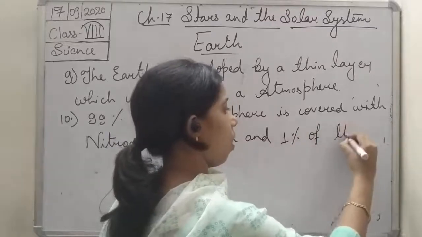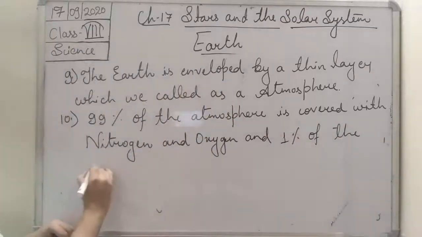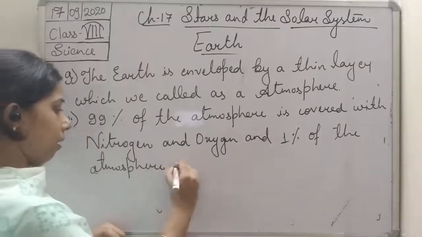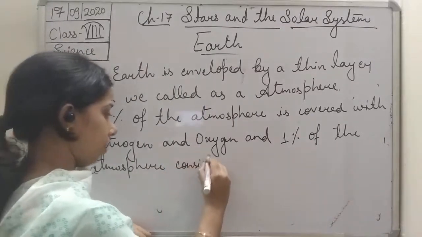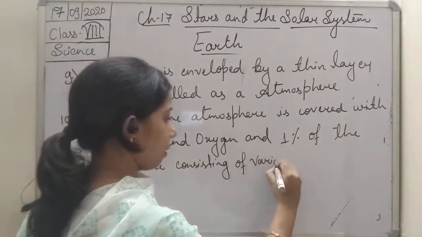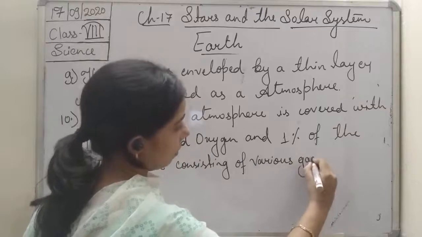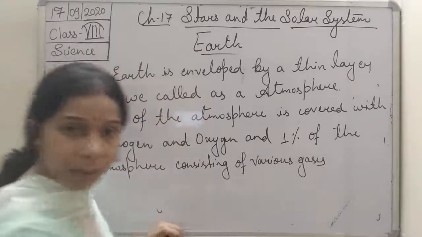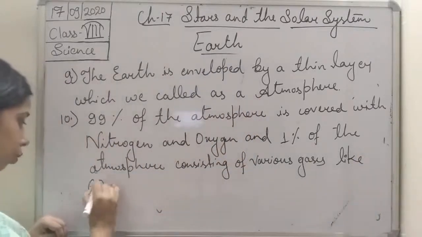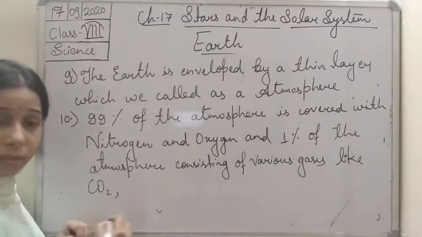1% of the atmosphere consists of various gases like carbon dioxide, CO2. Noble gases are also there, students.